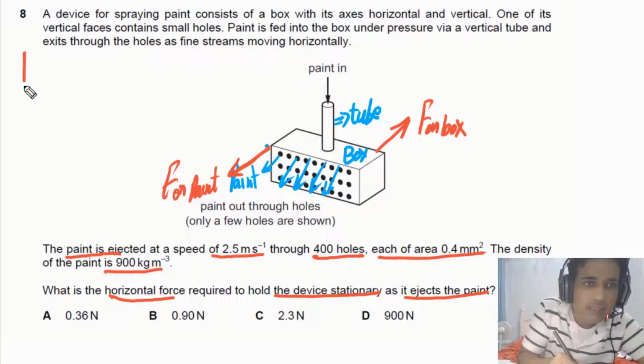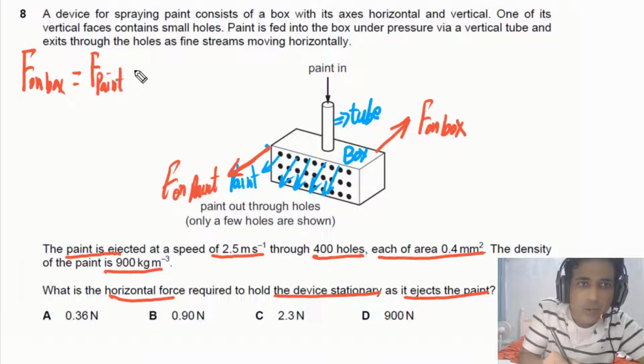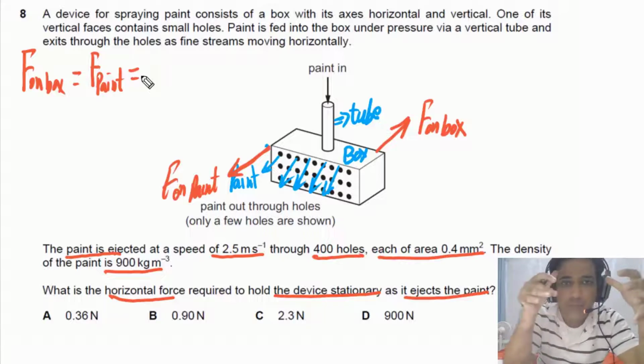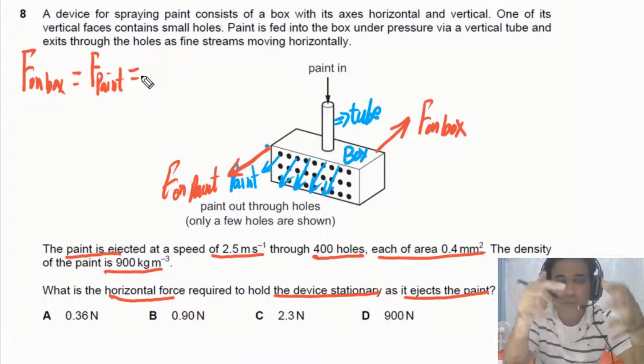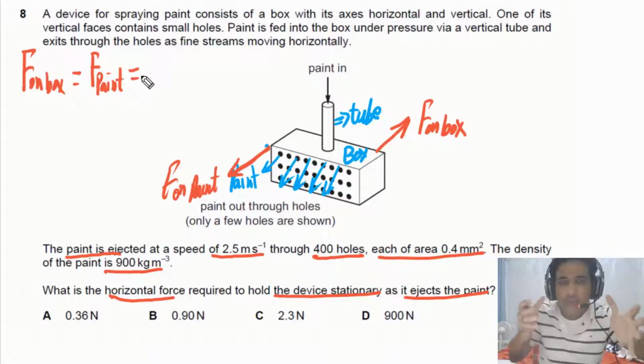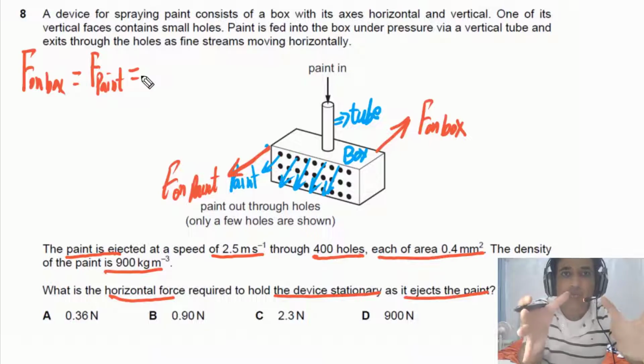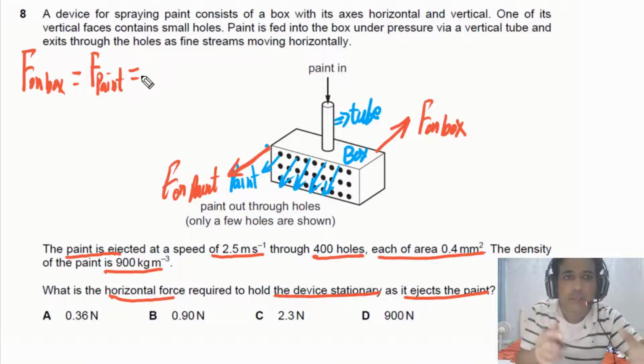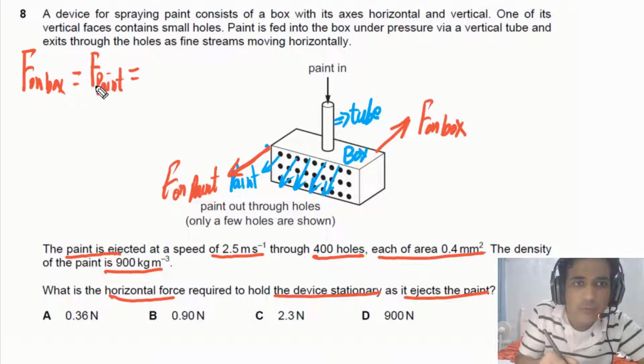In this case, we can say the force on the box is equal in magnitude to the force on the paint. These two forces are equal in magnitude but opposite in direction. When the paint goes this way, the box goes in the opposite direction. We need to hold the box stationary, so we need to apply a force in the direction of the paint. So simply we need to find the force on the paint.